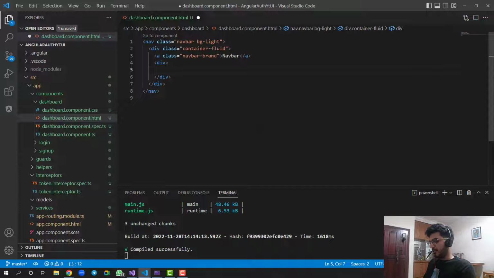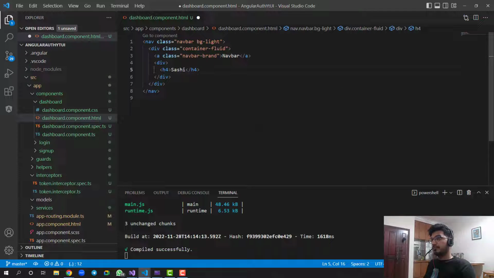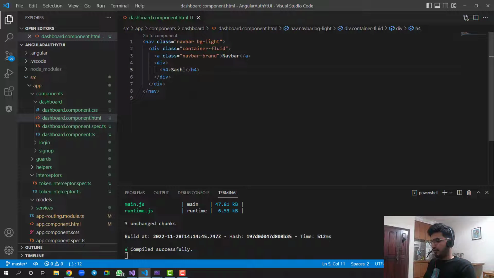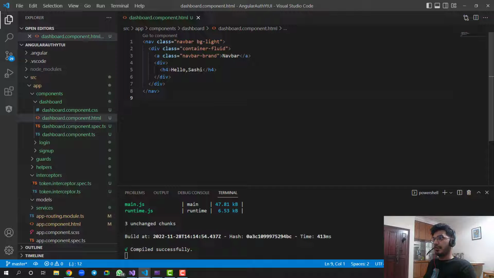I'll put an h4 and write Shashi for now. Let me save these changes and go to the browser. Yes, that's what it is. I can just say hello, whoever is my user. Hello Shashi. This is currently static, so we have to make it dynamic, and we will try to do it.